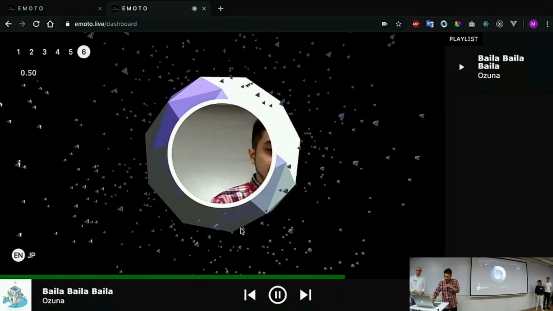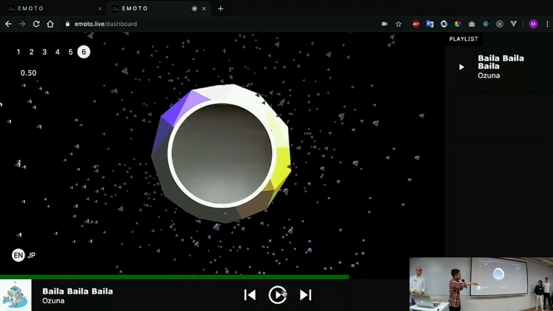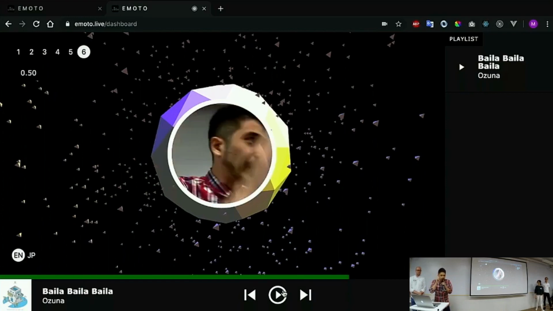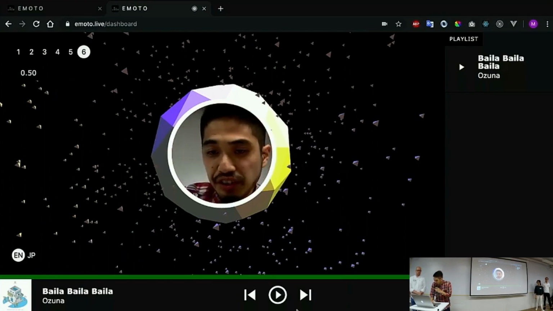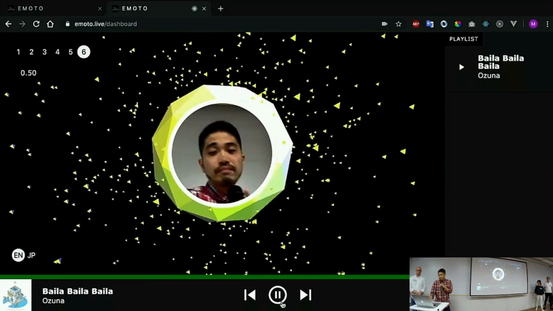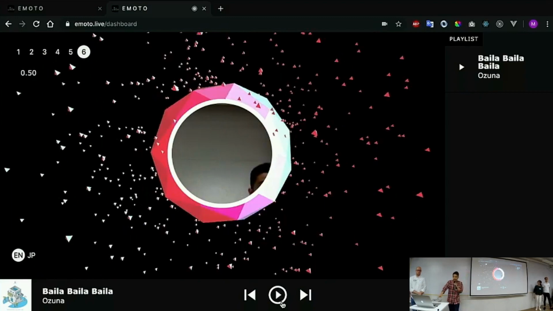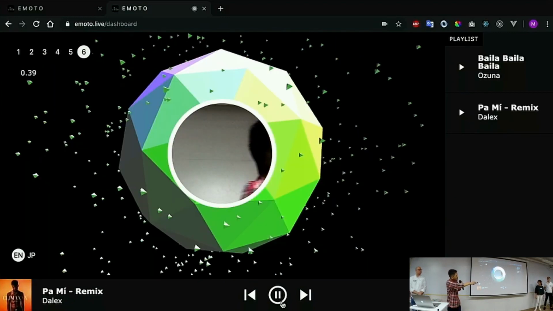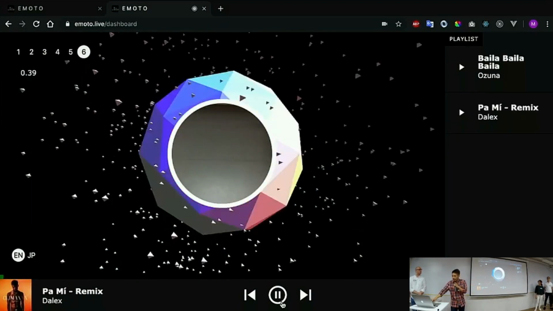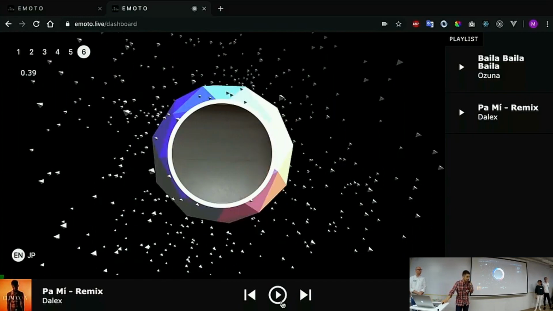As you see on the left side, this is a playlist. You can see what kind of songs you already played, and there's a player here. And the last part is choosing the songs. After this song is finished, we give you another song. It comes from here. This next song comes from the Spotify recommendation.